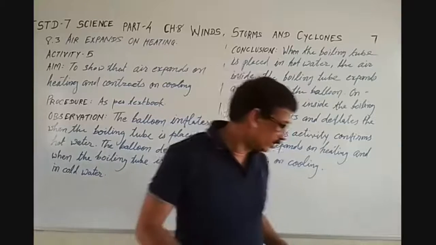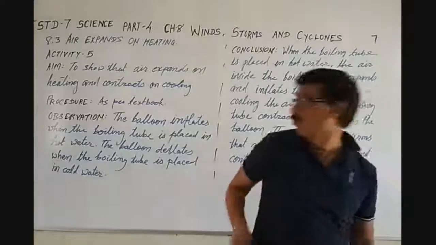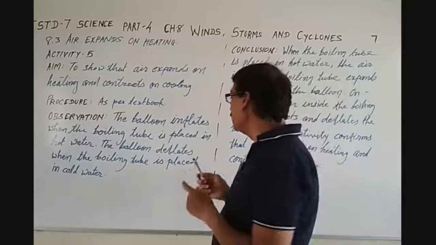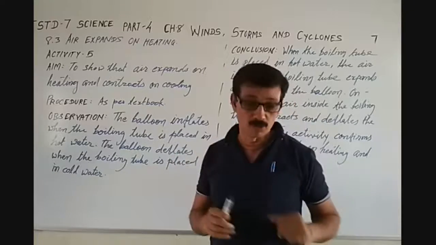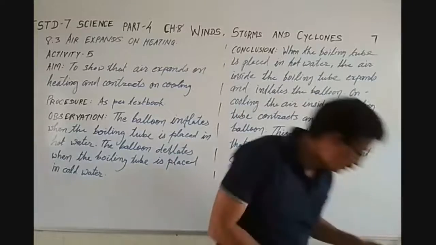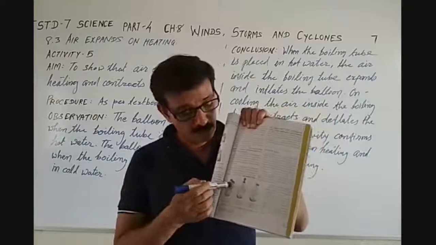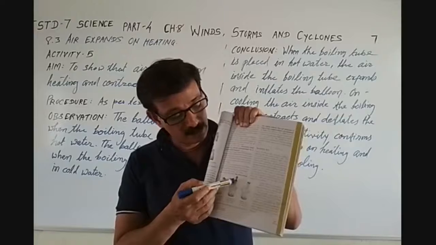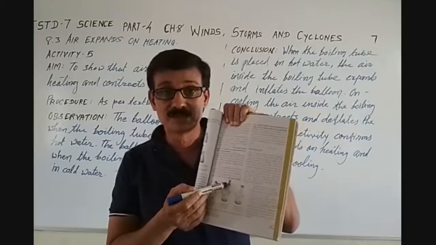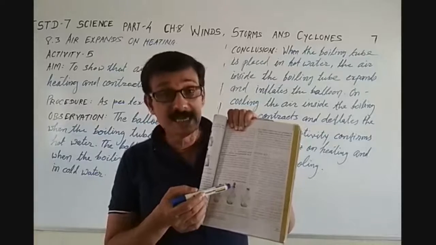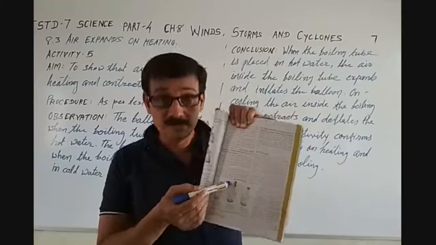So now let's go for the observation. What is the observation? The balloon inflates when the boiling tube is placed in hot water. You can see here, when we put this into the hot water, then you can see the balloon inflates. यहाँ पे देखिए balloon की situation और यहाँ पे देखिए. Here you can see the balloon inflates.